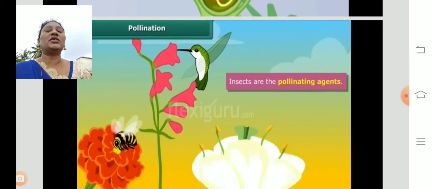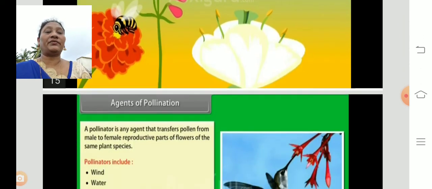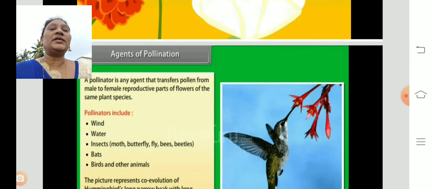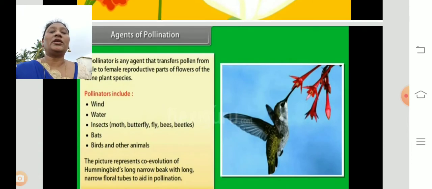How does pollination take place? Insects are pollinating agents. Not only insects, but birds, air and water all come under the agents of pollination. A pollinator is any agent that transfers the pollen from the male to the female reproductive parts of the flower of the same plant species. The pollinators include wind, water, insects like moths, butterflies, bees, beetles, bats, birds and other animals.